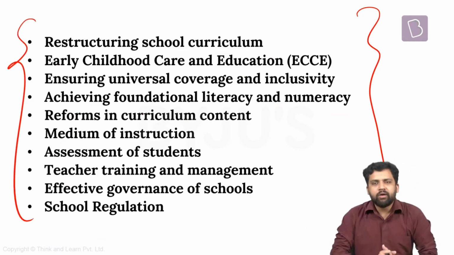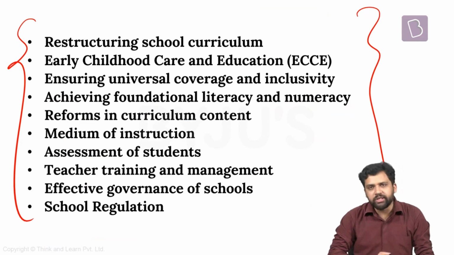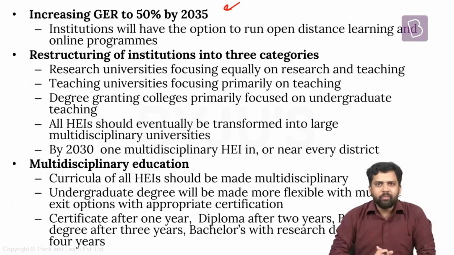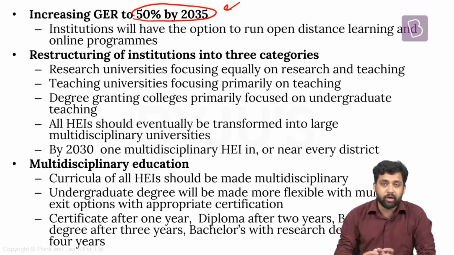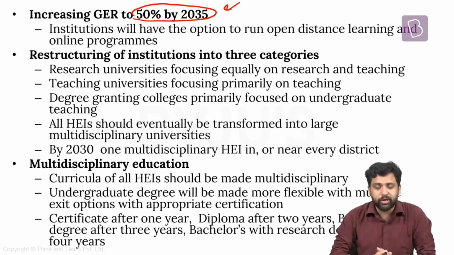Now let's move to the higher education sector. What have been some of the recommendations when it comes to higher education? First thing, gross enrollment ratio in higher education in India is very low. We have seen this in the past as well. And we have seen how countries like the US and other emerging economies also perform much better than India. So what we're saying is we have to increase the gross enrollment ratio to 50% by 2035. Now it is almost half of it. We have to double the gross enrollment ratio by 2035.